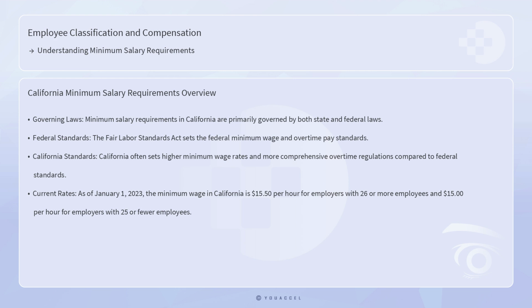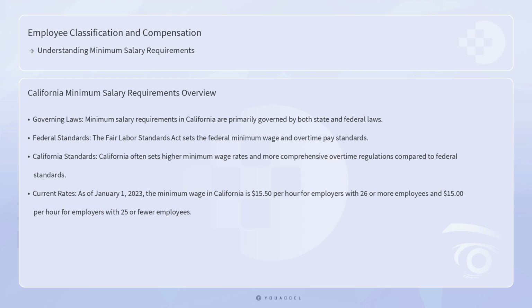Minimum salary requirements in California are primarily governed by both state and federal laws. The Fair Labor Standards Act sets the federal minimum wage and overtime pay standards, but states can establish their own, more stringent requirements. California, known for its progressive labor laws, often sets higher minimum wage rates and more comprehensive overtime regulations compared to the federal standards.